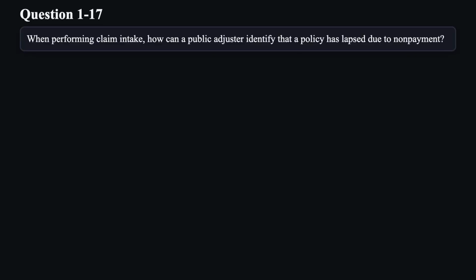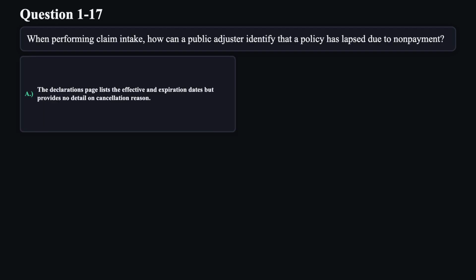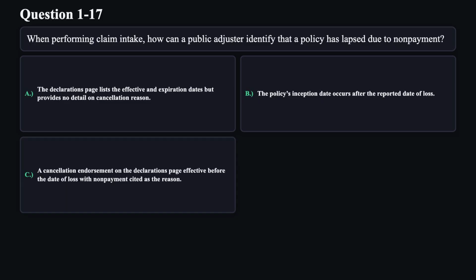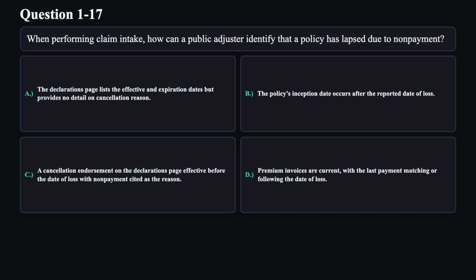Question 17. When performing claim intake, how can a public adjuster identify that a policy has lapsed due to non-payment? A. The declarations page lists the effective and expiration dates but provides no detail on cancellation reason. B. The policy's inception date occurs after the reported date of loss. C. A cancellation endorsement on the declarations page effective before the date of loss with non-payment cited as the reason. D. Premium invoices are current, with the last payment matching or following the date of loss.